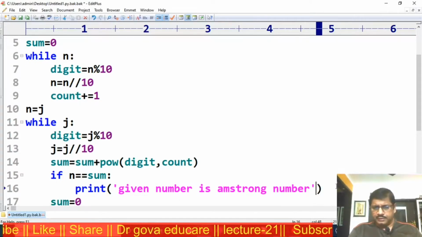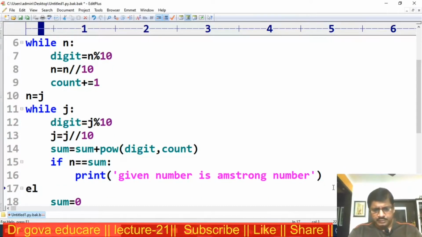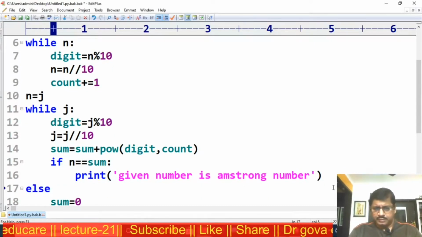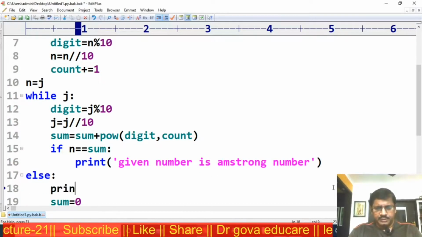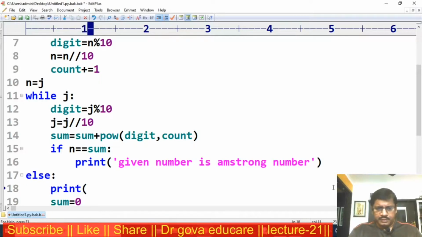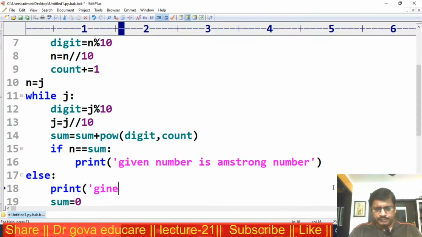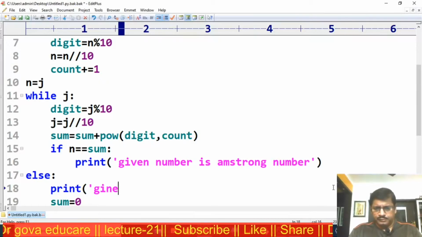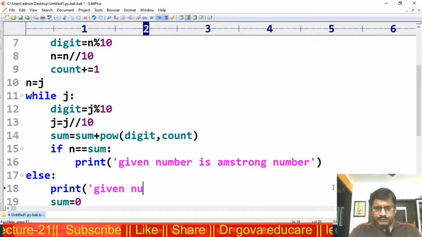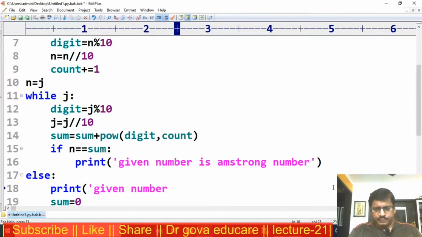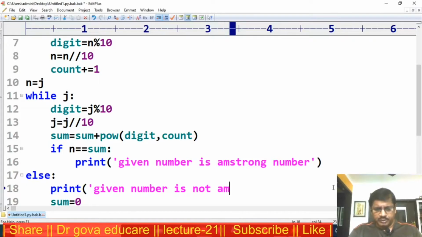Else print given number is not Armstrong number.